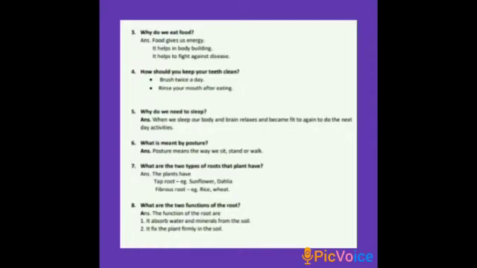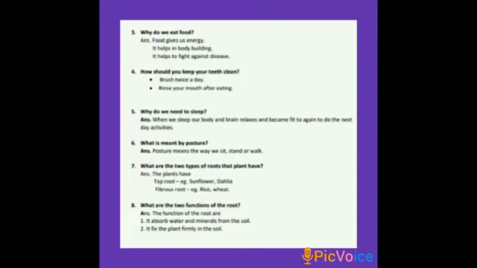Then the fifth one, why do we need to sleep? Children, why do we need to sleep? When we sleep, our body and brain relax and become fit to do the next day's activities.